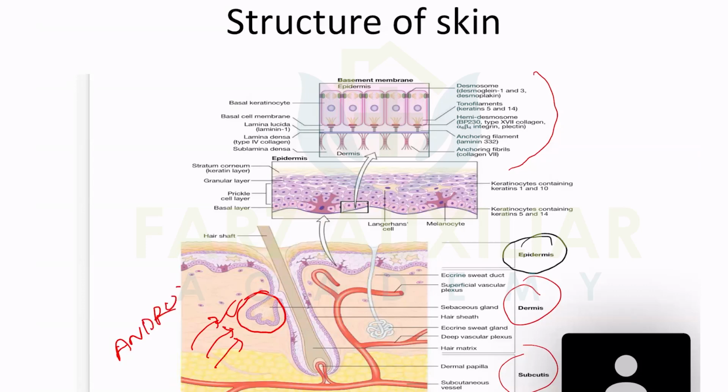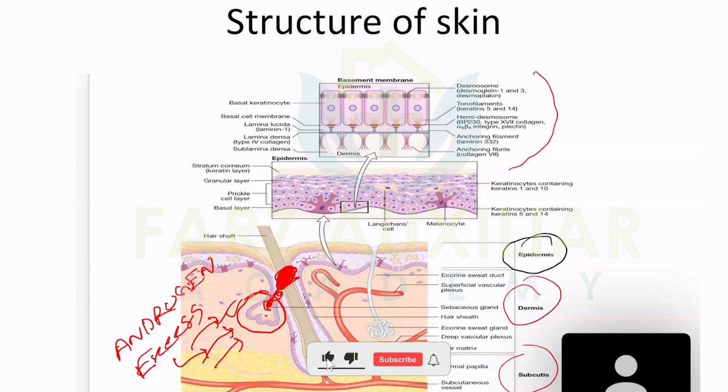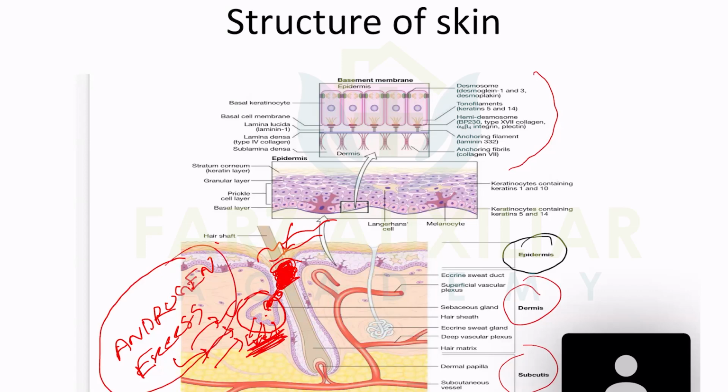If there is an androgen excess, this part can be blocked. Over-secretion can cause blockage of the pilosebaceous unit. Here it could be blocked, and then inflammation occurs. Also, here it could rupture in the dermis, so inflammation can happen in the dermis also. So the dermis and blockage of the pilosebaceous unit can cause this type of acne formation. We need to know that androgen excess can cause this type of problem.